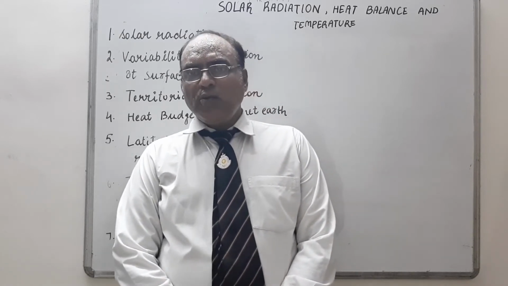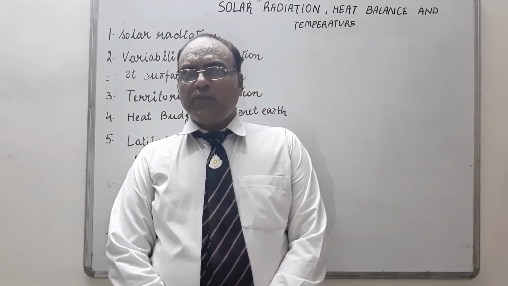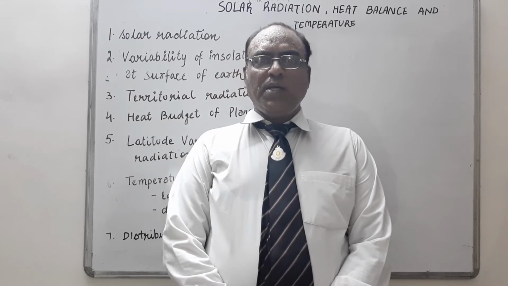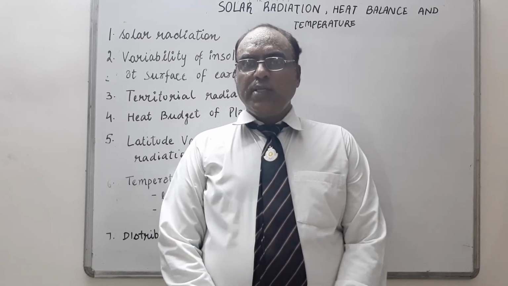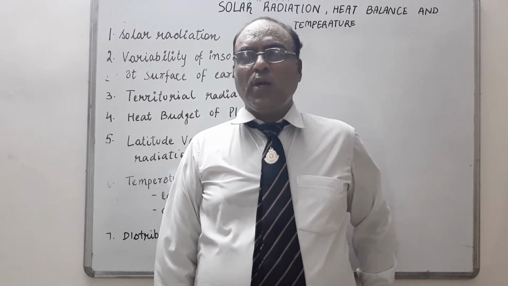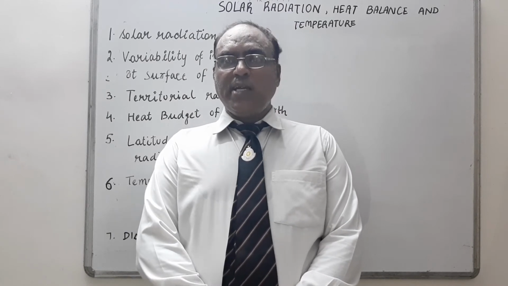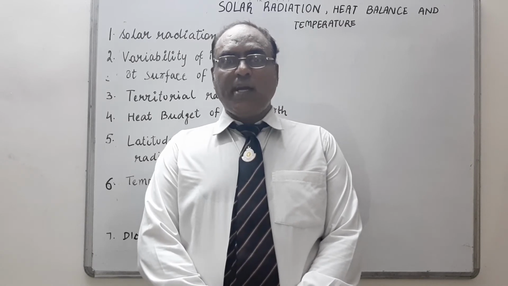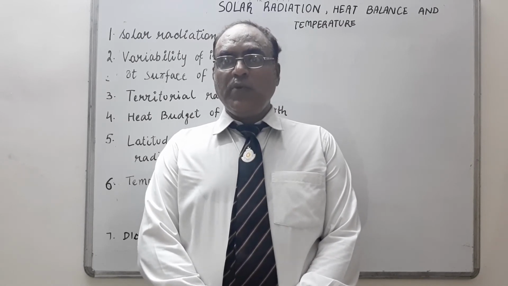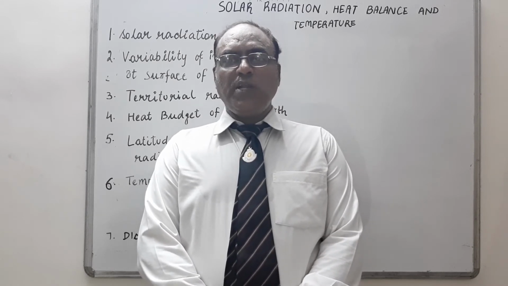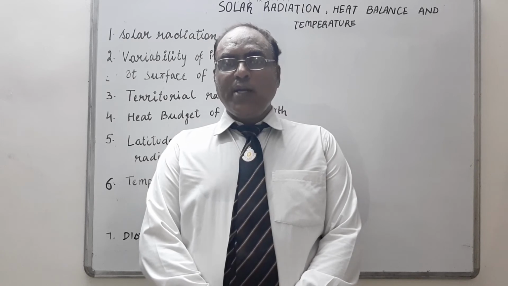Then we have heating and cooling of the atmosphere. We have so many factors why Earth becomes heated and what are the reasons why it becomes cooled. So we have named the ways of heating the atmosphere: one is radiation, one is conduction, one is advection, and one is convection. Mainly, horizontal movement of the air is relatively more important than the vertical movement. If you take the example of middle latitudes, most of the diurnal day and night temperature variation of daily weather is caused by advection. And in the tropical region, especially in northern India, in the summer season there are local winds, mainly a special local wind called Loo, that is due to advection.